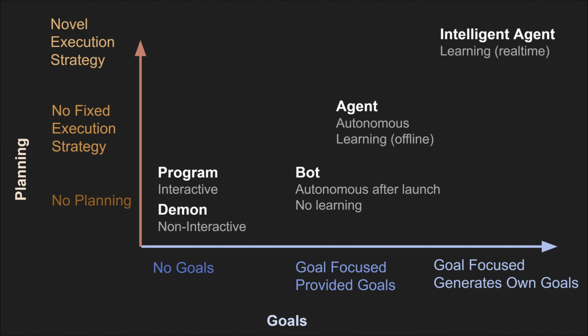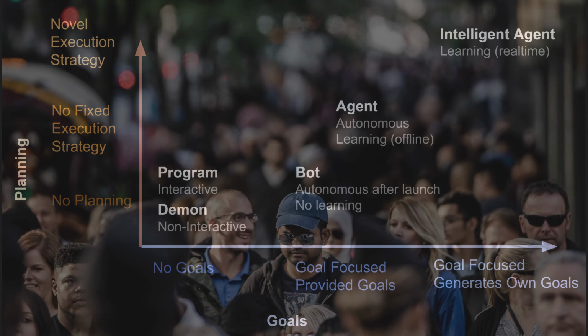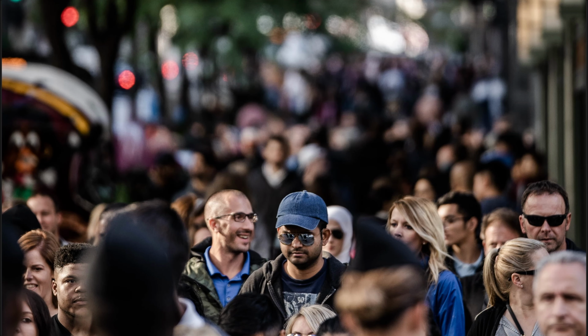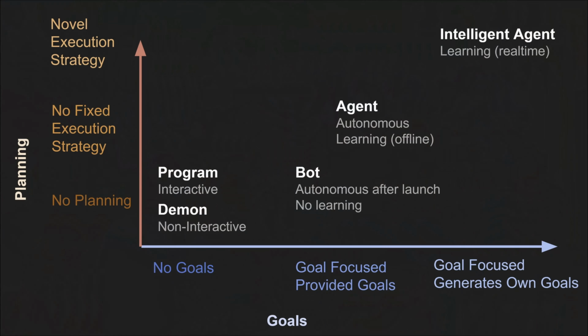But something that's more sophisticated is an intelligent agent. This is something that could generate its own goals and also has a novel execution strategy. A great example of an intelligent agent is humans. Yeah, we generate our own goals, and we might have any number of ways in order to achieve them. Like that self-driving car, for example, if it was an intelligent agent, may decide to stay parked up in the garage and call you another self-driving car to get you there. So today, we're going to try and build the simplest agent we can.